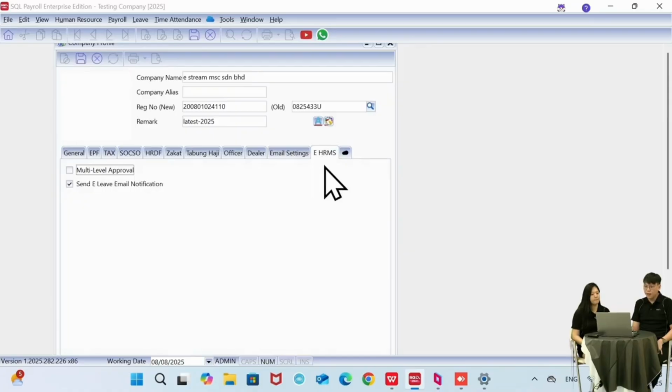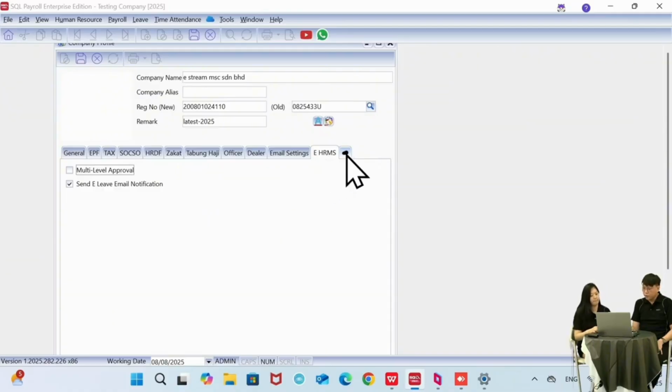Okay, for the EHRMS, this one actually is our payroll mobile app that allows your employee to apply for leave, and also for the ETMS, for the clock in clock out. Okay, so if your company needs to have multi-level approval, you may tick it here, and also you can tick the send e-leave email notification. So when your employee applies for leave, you can receive an email.